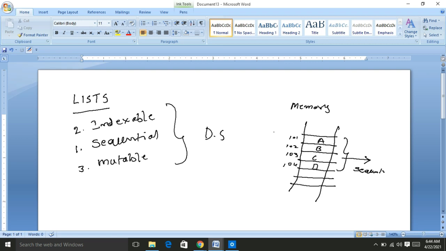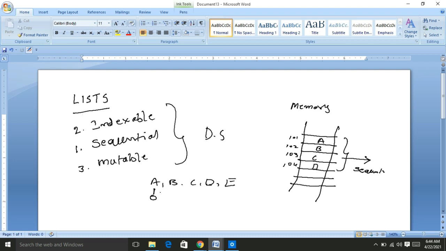These sequential data structures are able to be indexed. That means we create a list, suppose with A, B, C, D, E. Each and every item within the list is identifiable by an index value, that means a unique number. Here the index is 0.